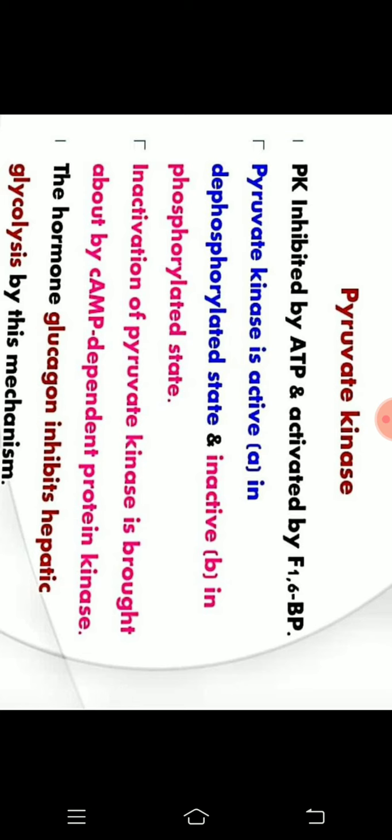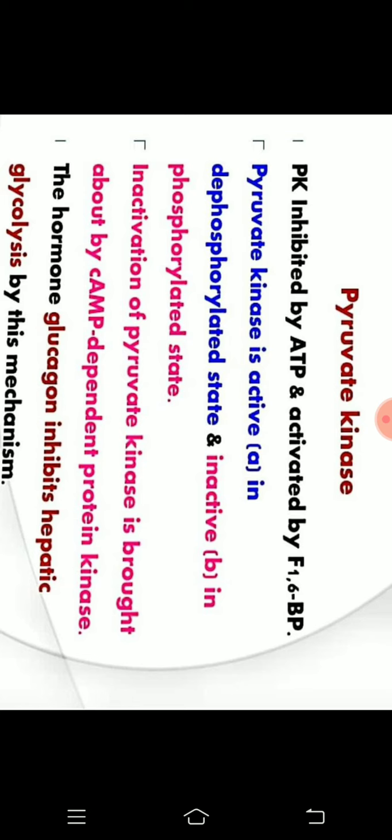The deactivation of pyruvate kinase is done by cyclic AMP dependent protein kinase. It transfers the phosphate group to the pyruvate kinase enzyme, so the phosphorylated pyruvate kinase is an inactive form, and it cannot participate in glycolysis.